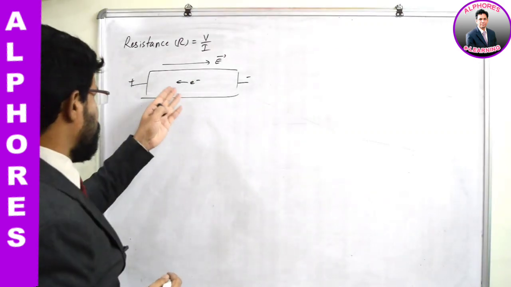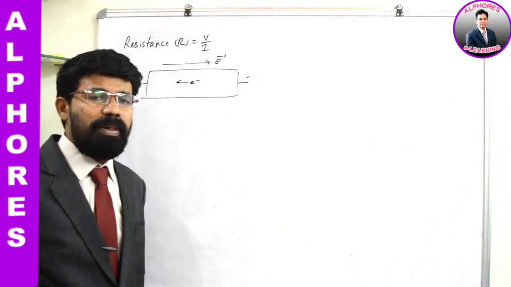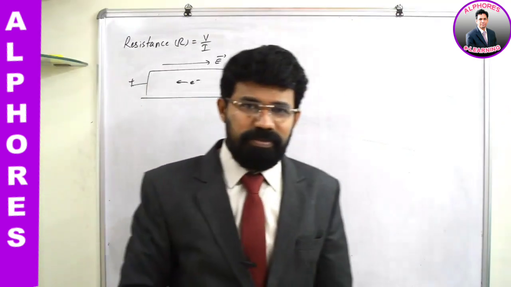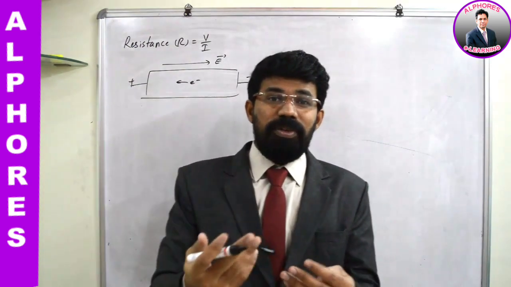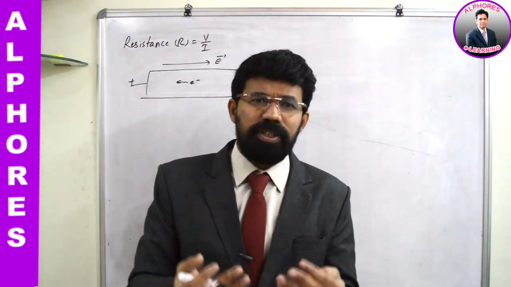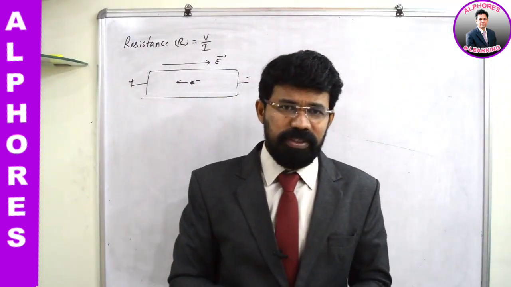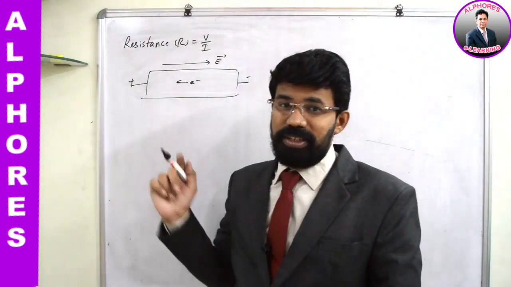So what happens now? When this electron is moving inside the conductor, it continuously collides with the atomic sites. If the temperature is raised, what happens? The rate of collisions increases. Rate of collisions in the sense number of collisions taking place per second, per unit time, increases, isn't it? It means resistance increases, and this happens only with conductors.